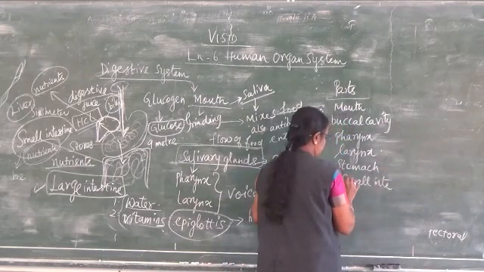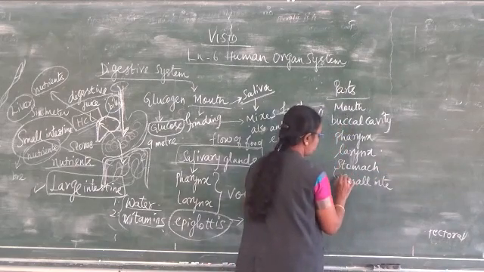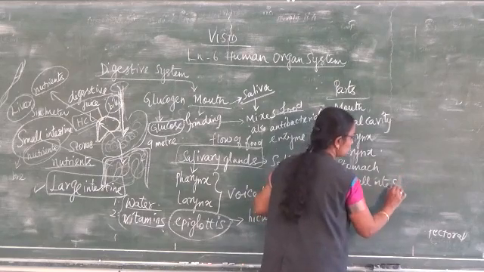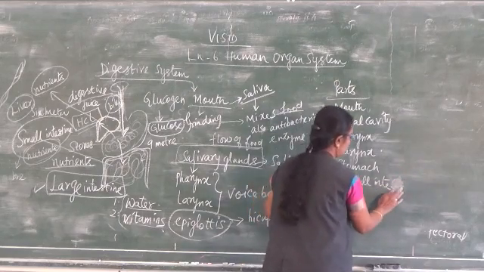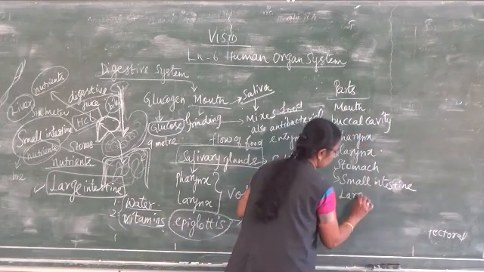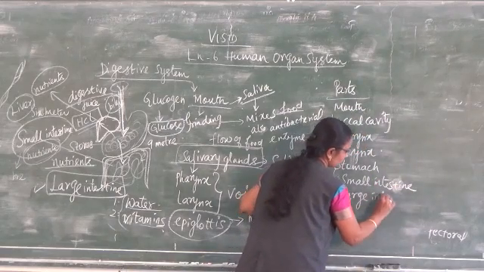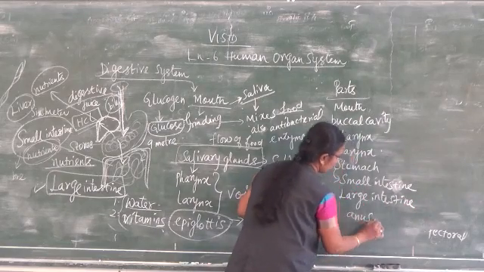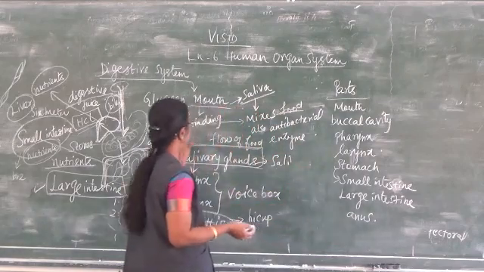After that, food from the stomach enters the small intestine, and only then goes through the large intestine. And then anus. These are the parts of the digestive system.